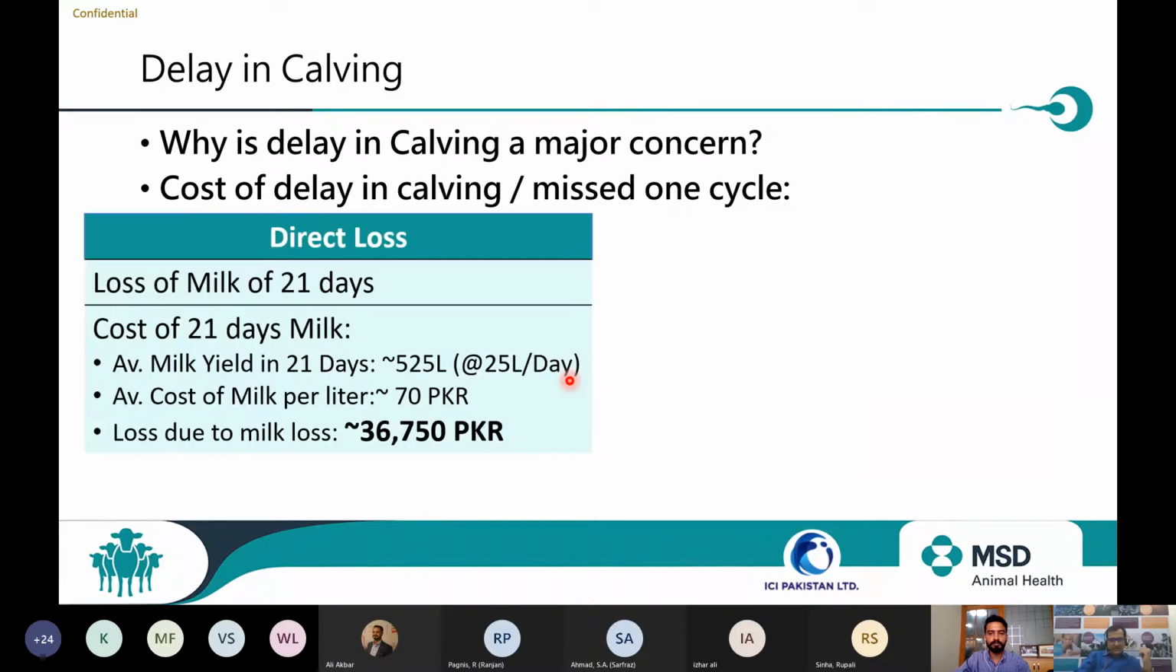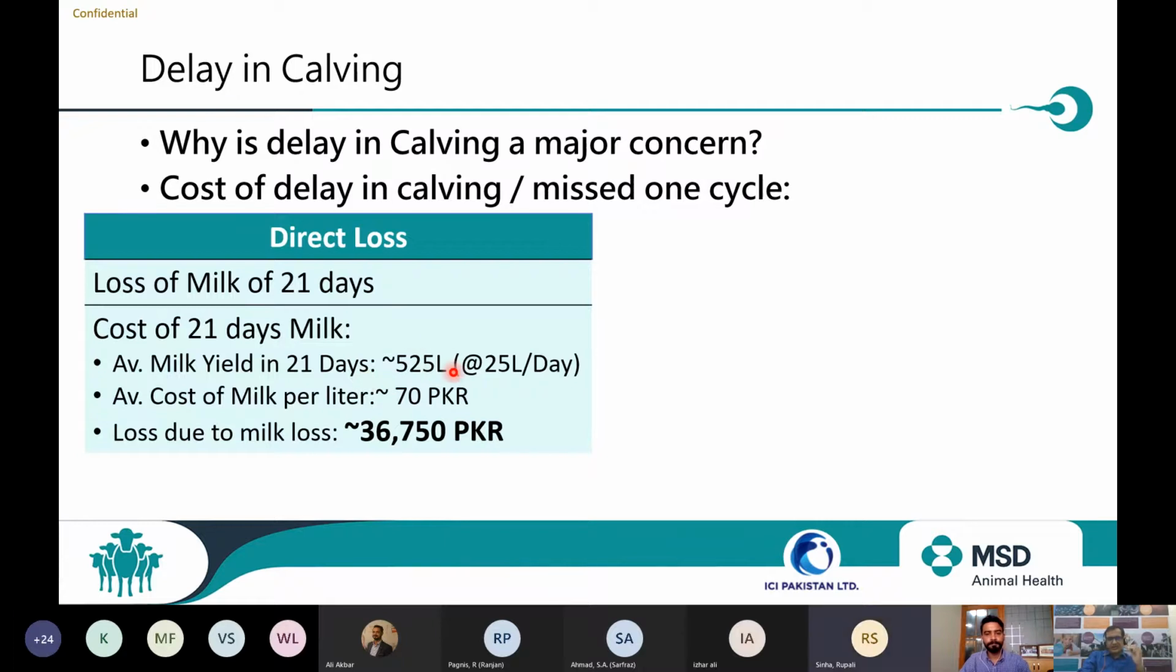Let's calculate. One is the direct loss, which we can observe. If the animal is not conceived, then definitely the next cycle will come after 21 days. So there will be a delay of 21 days in calving. This will be a longer dry period of the animal, so there will be a loss of 21 days. You can correct me if there is some error in the value of the milk I got. On an average, if the animal gives a milk yield of 25 liters per day, in 21 days there is a loss of 525 liters.